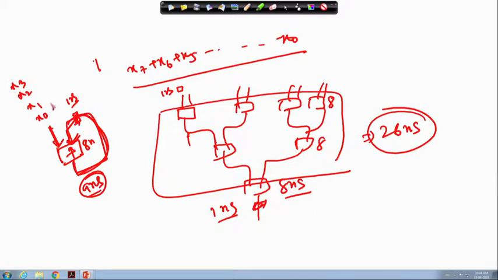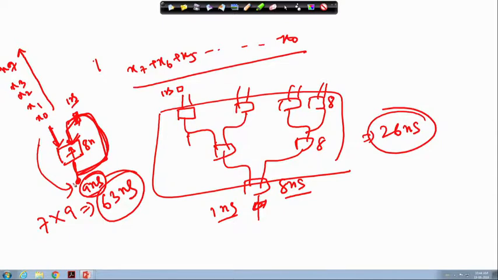Here I need up to x7, right. So after the 7th cycle I will get the first output at this particular point. That is a total of 7 into 9, so 63 nanoseconds I have to wait for getting the first result.